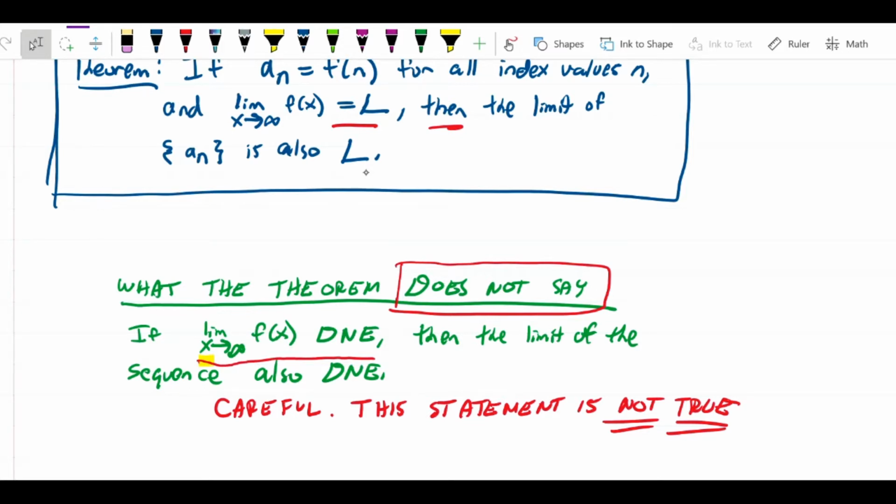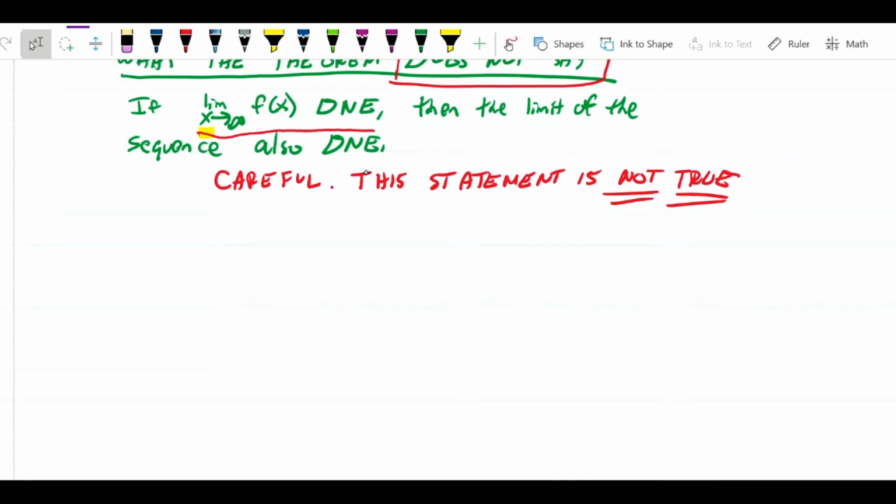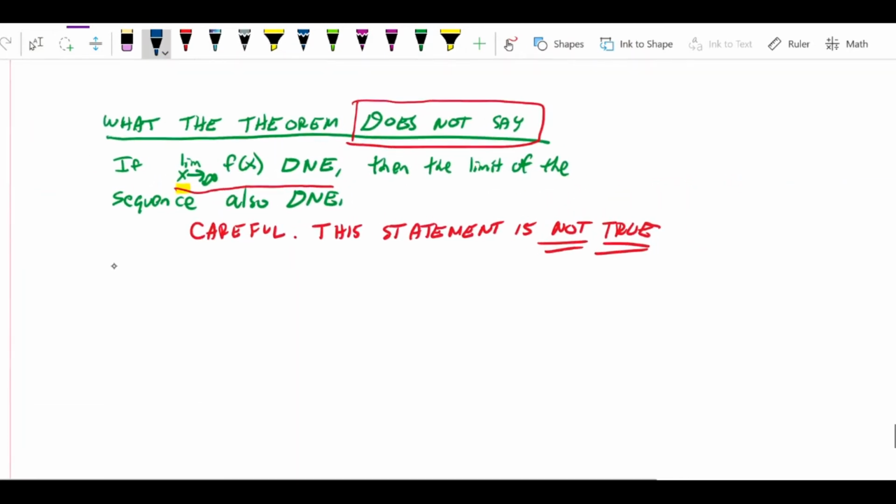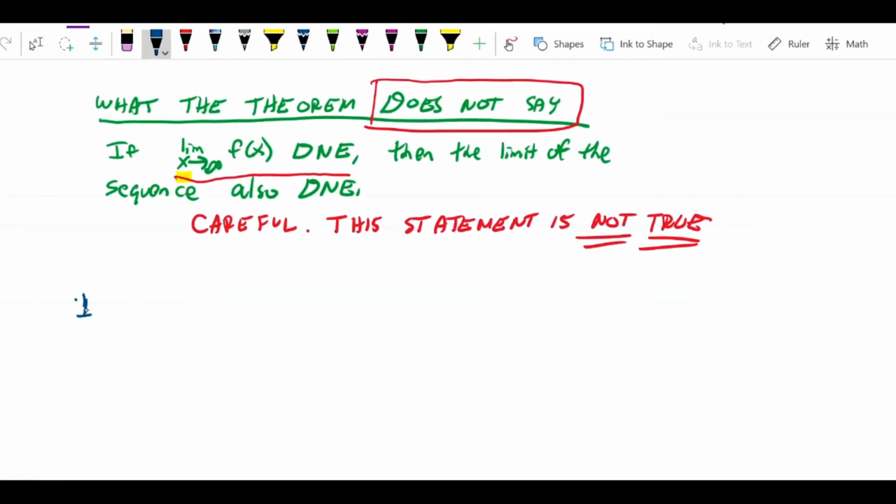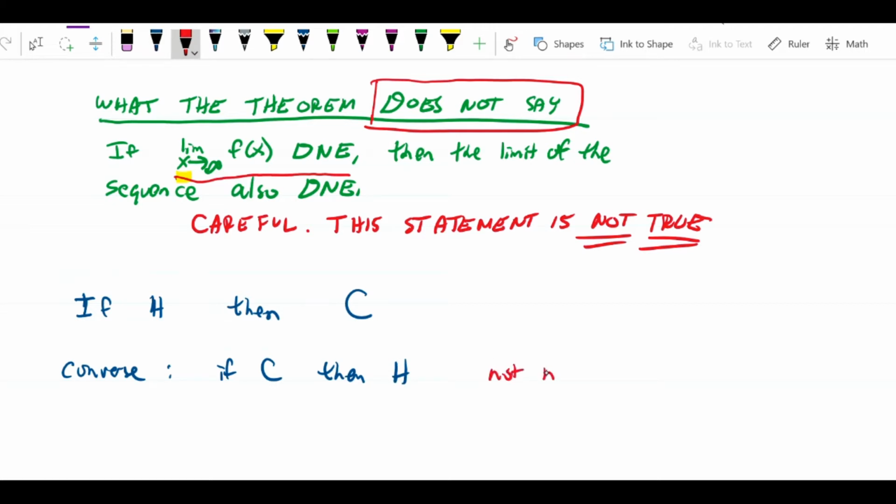This is an important point because we often think of theorems in this way. We understand that a theorem is a statement like: if H, then C, where H is the hypothesis and C is the conclusion. Usually you learn this in geometry class. You say, if it is raining, then the grass is wet. The point is, the converse of the theorem, which would be if C, then H, where we switch the statements, is not necessarily true.